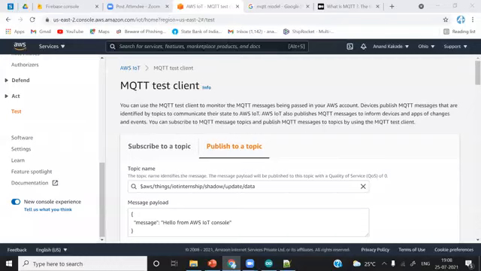MQTT is the protocol which we discussed yesterday. It is used to connect with AWS IoT. It is a very lightweight protocol. Protocol means some standard format to send and receive the data. So MQTT is nothing but a protocol.